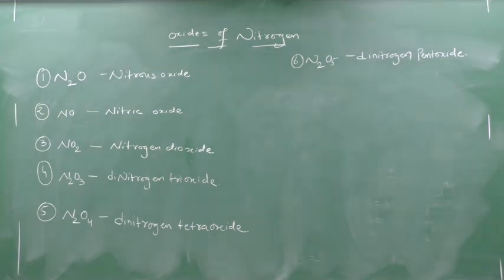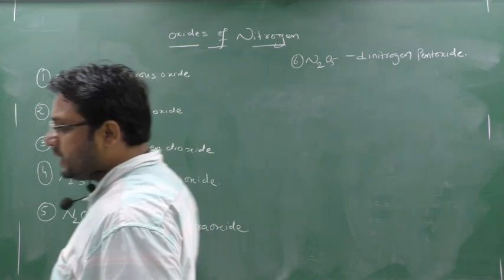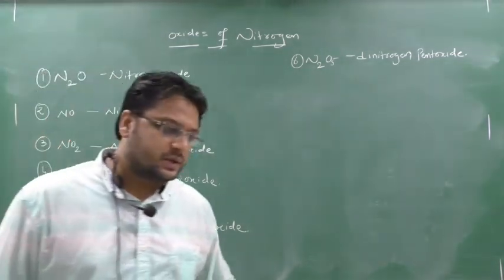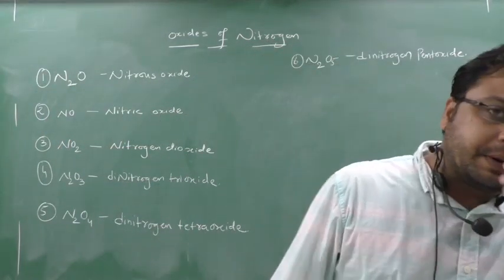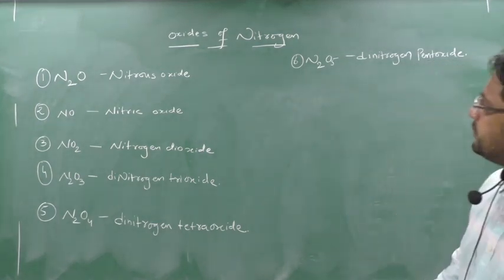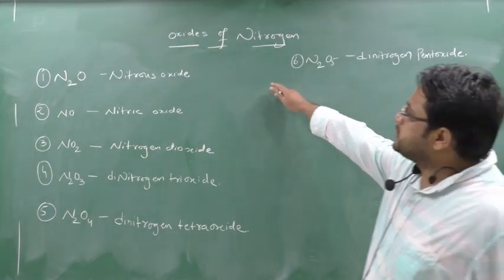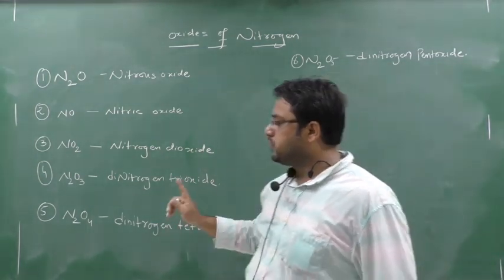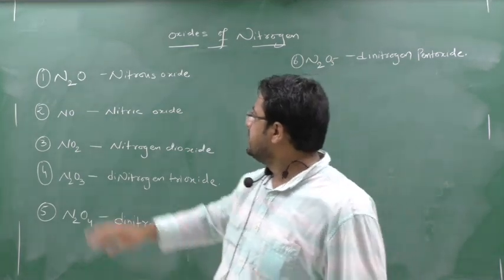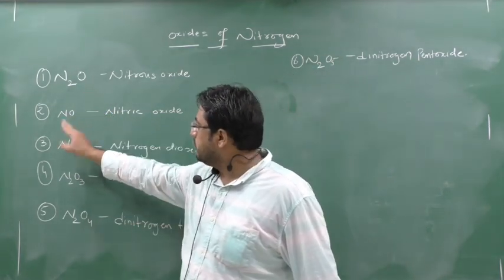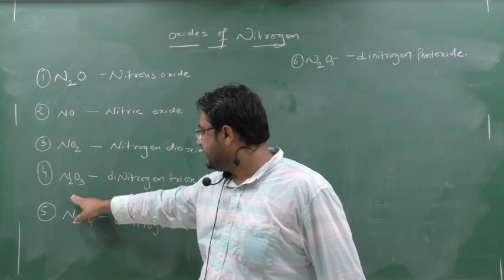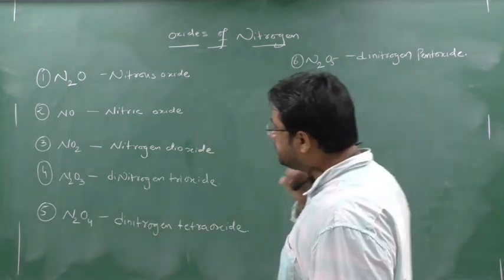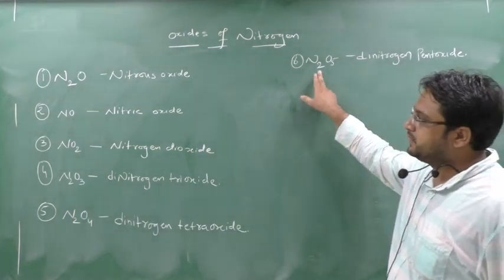Today I am going to start a new topic, that is oxides of nitrogen. Here we are going to study their names and their preparations. Clear? So see here I have written oxides of nitrogen. There are totally 6 oxides: N2O, NO, NO2, N2O3, N2O4, N2O5.